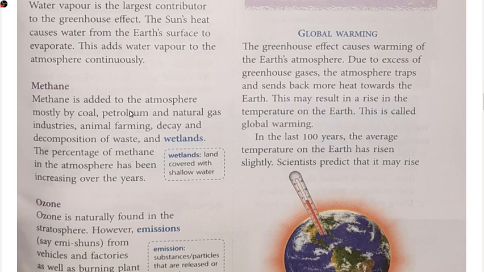ओके, एनिमल फार्मिंग, एनिमल फार्मिंग का मतलब है कि जब हम काउ डंग, ठीक है, काउ डंग या यूरिन ऑफ द एनिमल्स when it is mixed with the cow dungs and applied into the lands, agricultural lands, then also methane is decomposed and methane gas is liberated. Okay, decay and decomposition of waste.